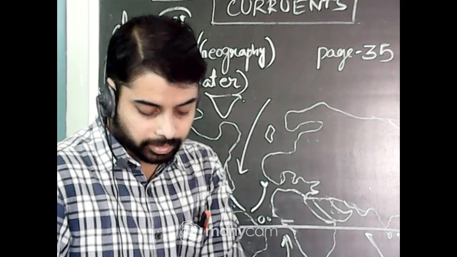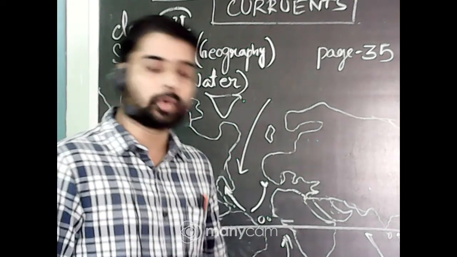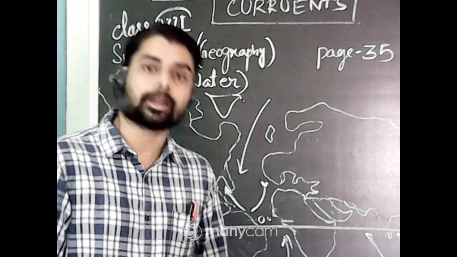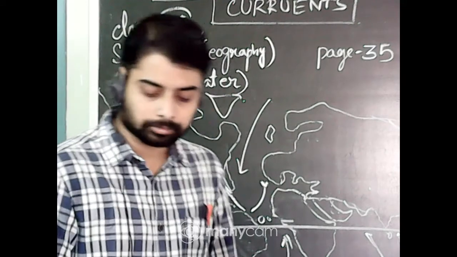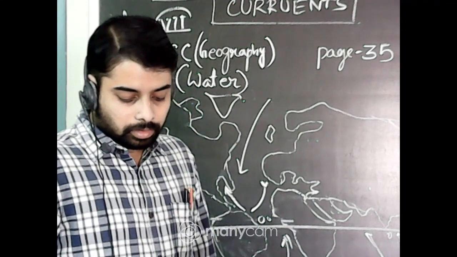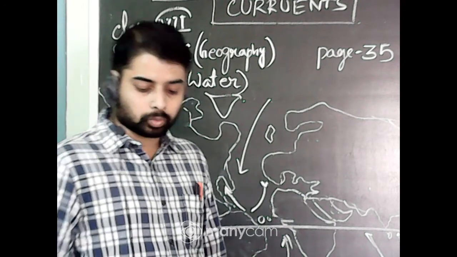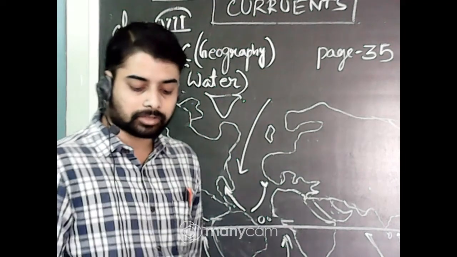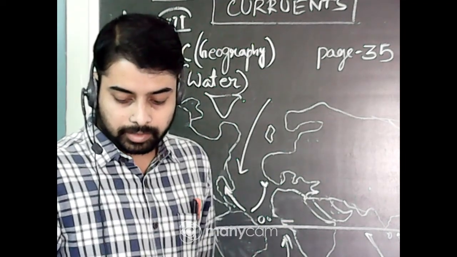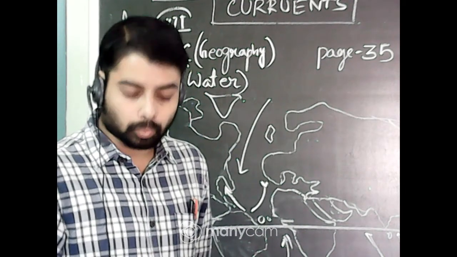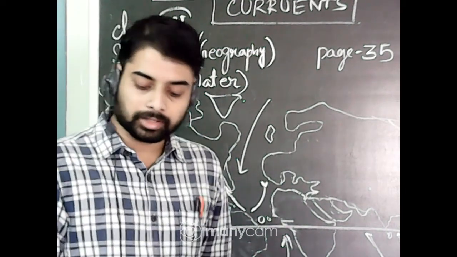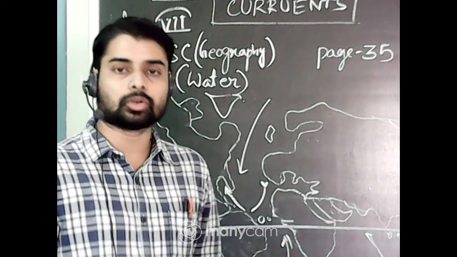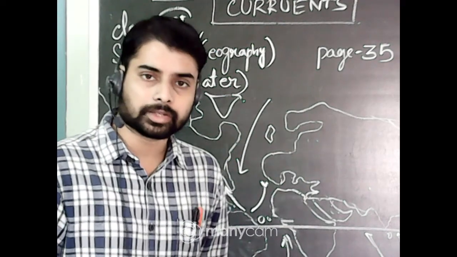So the ocean currents influence the temperature condition of an area. When the current passes through a region, it affects the weather and temperature of that particular region. Warm currents bring warm temperature over the land surface, and the areas where warm and cold currents meet provide the best fishing grounds in the world. The seas around Japan and the eastern coast of North America are places where fishing is very popular, because there warm and cold currents meet together.